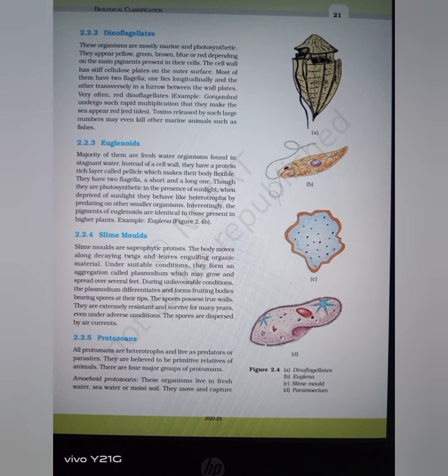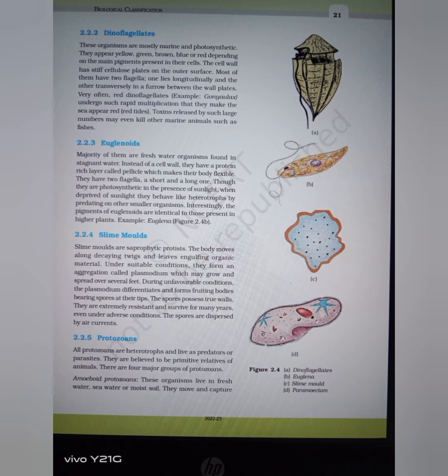Euglenoids. The majority of them are freshwater organisms found in stagnant water. Instead of a cell wall, they have a protein-rich pellicle which makes their body flexible. They have two flagella, a short and a long one.